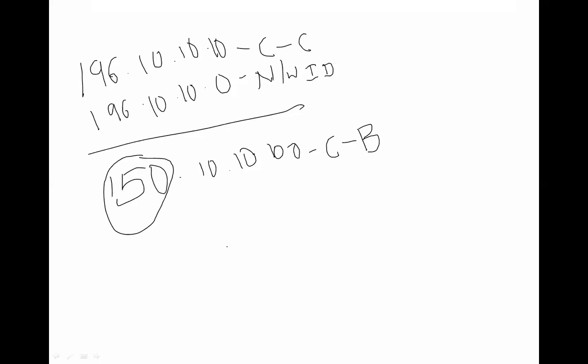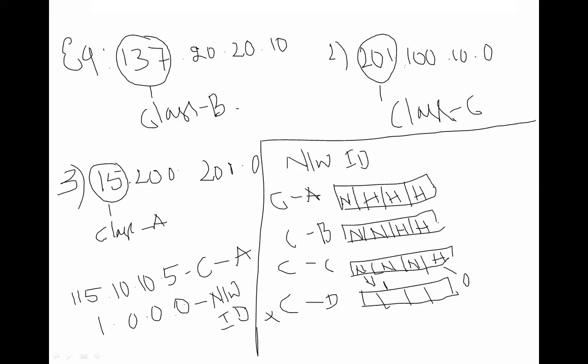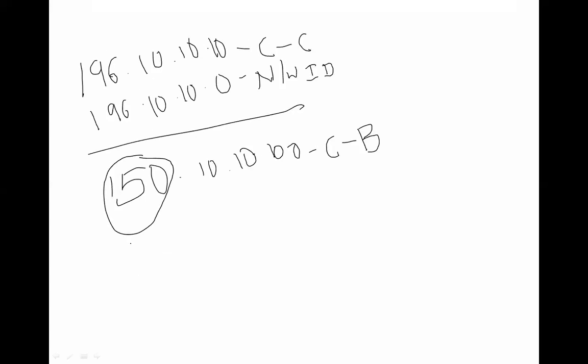For B, how many octets are reserved? 2 blocks are reserved for network. So 150.10.0.0 becomes your network ID. Got it? That is how to find the network ID.